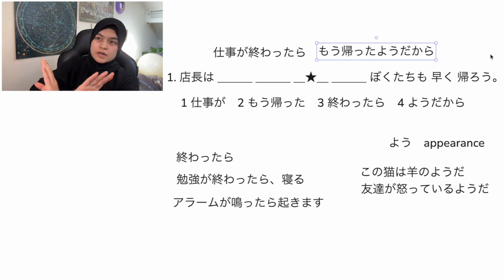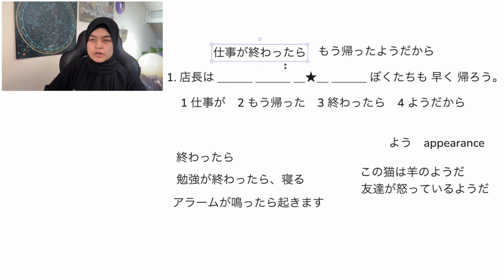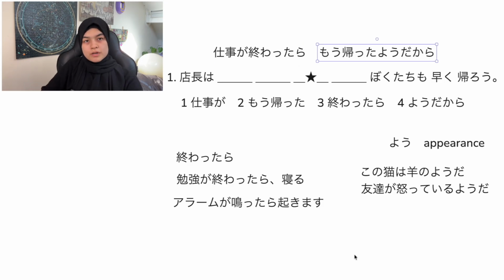Whereas in the correct version, it just means 店長 seems to have gone home, so when we finish work, let's also go home. Either way, both doers are doing work and then going home. It's just about whether you say it directly or not. Anyway, this ordering is wrong for one main reason.